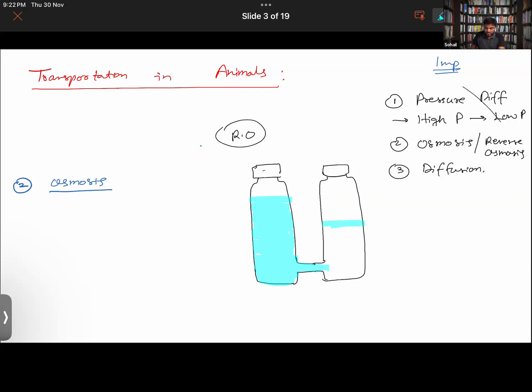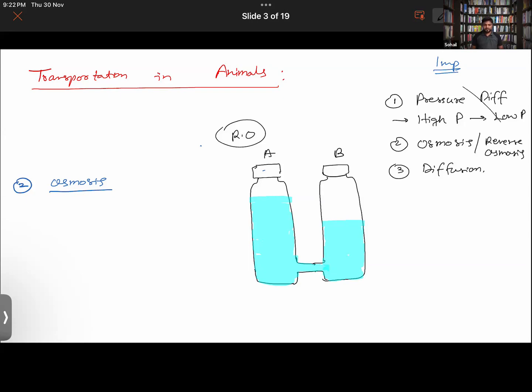So I am right now talking about osmosis. All of you pay attention here. You have got two bottles here like this, right? In which one is the water potential more, in A or B? A. Yes, A. So here the water potential is more, so water will be moving from bottle A to bottle B. Both of them are connected here, right?